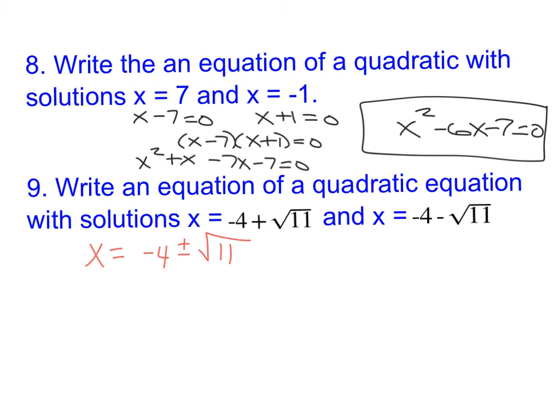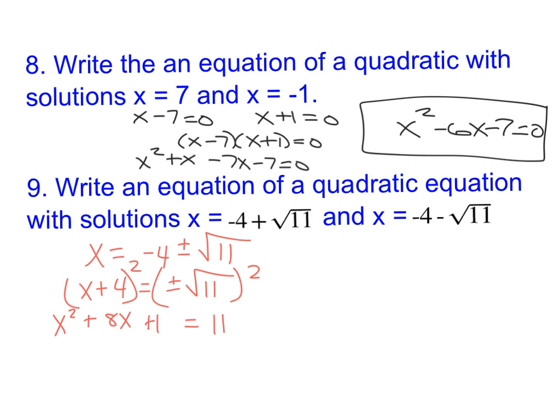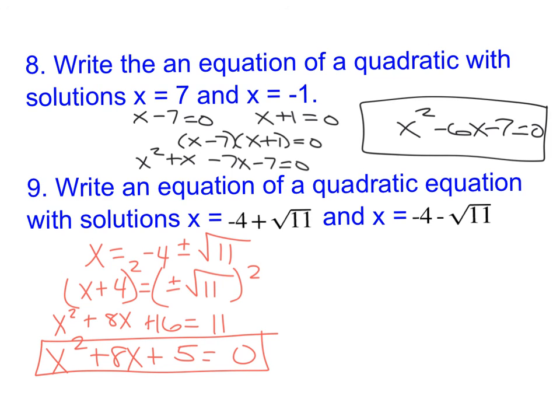So I'm going to add 4, right? Because remember we need a 0 at some point. And then that square root came from taking the square root of both sides. Opposite of square rooting both sides is squaring both sides. 11 equals x plus 4 squared. That's our x squared plus 8x plus 16. If we FOIL that out, bring the 11 over. X squared plus 8x plus 5. And that is our answer.